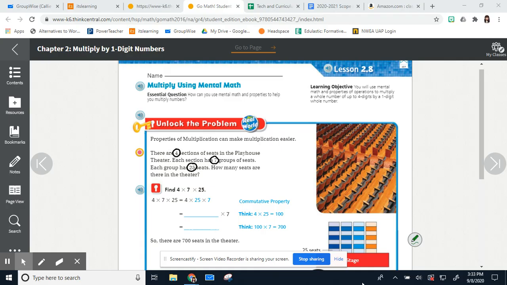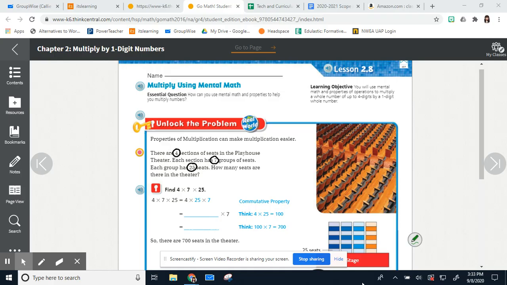If you look here, we are multiplying 4 times 7 times 25. At first glance, it looks pretty scary, doesn't it? Kind of intimidating. But if we use the commutative property, remember switch, we can change around these numbers in such a way that it's easier to multiply, which you can see right below what I just circled.